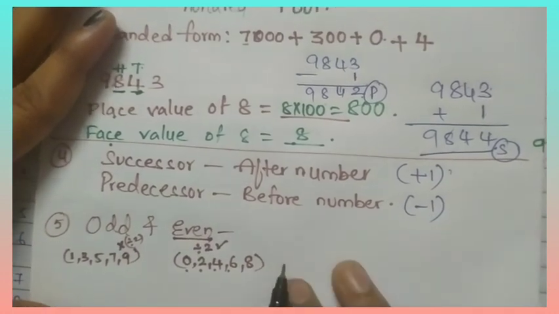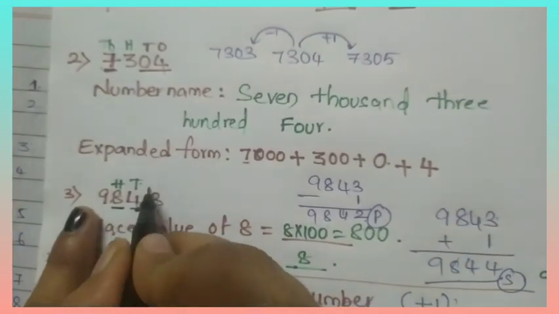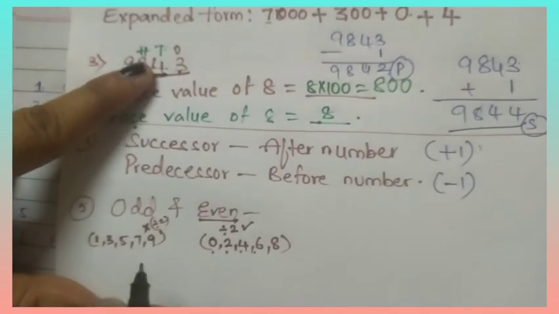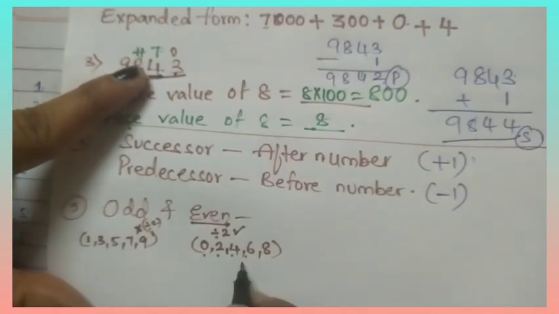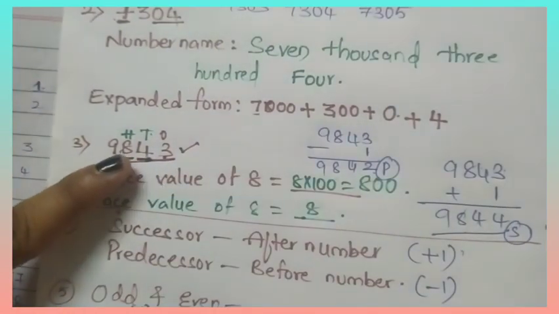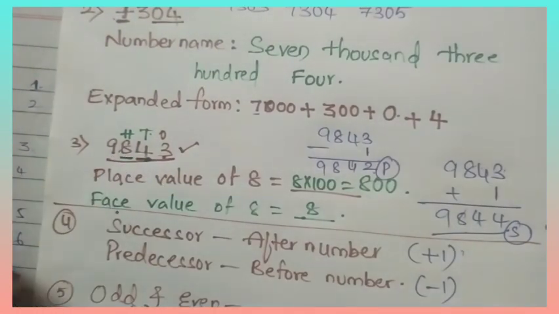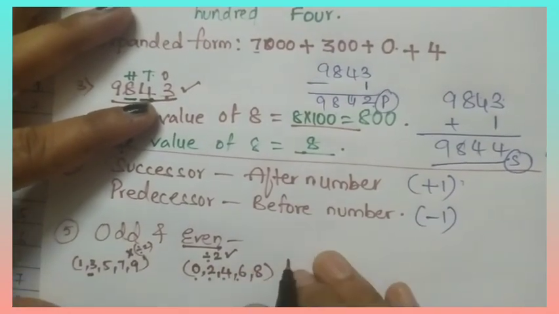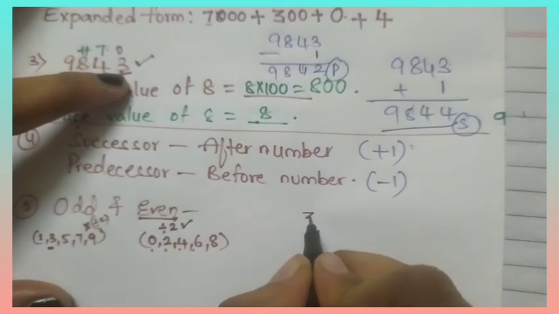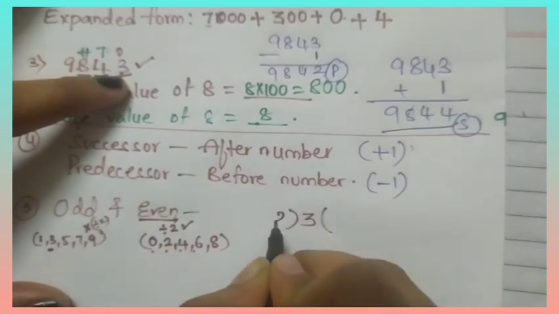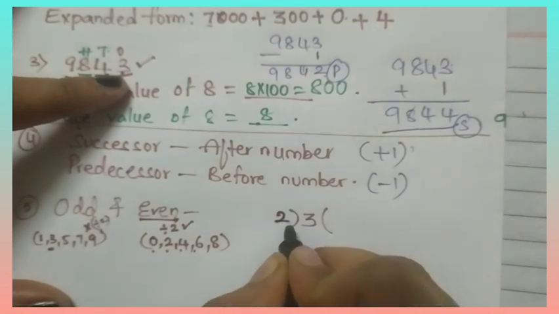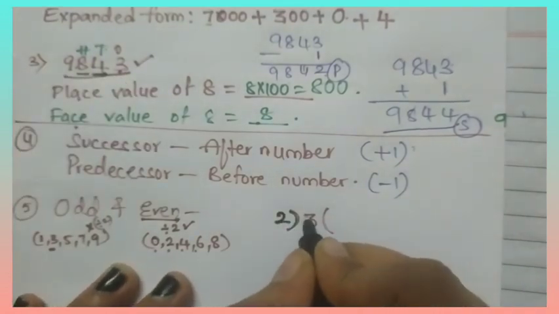Okay, look here, for example, here what is the digit in the ones place? 3 is in the odd numbers list or the even numbers list? Yes, odd numbers list. So this is an odd number. Okay, we can find like this also. One more way is, what is the digit in the ones place? 3. So divide 3 by 2. Okay, always we have to divide with 2 only. 2 in the 2 table will get 3?